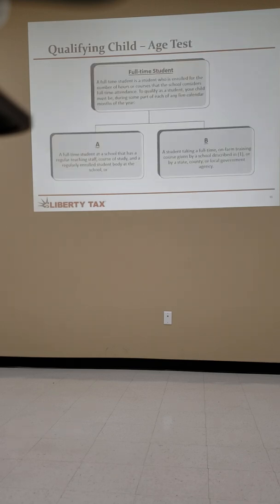Full-time student. So let's just kind of go over the definition of that full-time student, that one that has to be under 24. Okay. A full-time student is a student who is enrolled for the number of hours or courses the school considers full-time. On the forms that need to be dated that, they put that on there, so you don't even have to worry about that. The school will determine that.